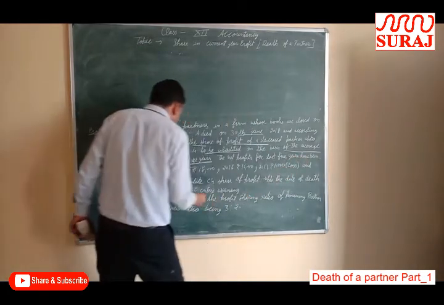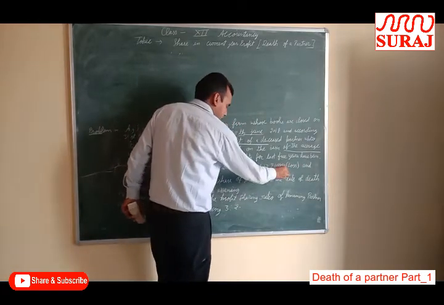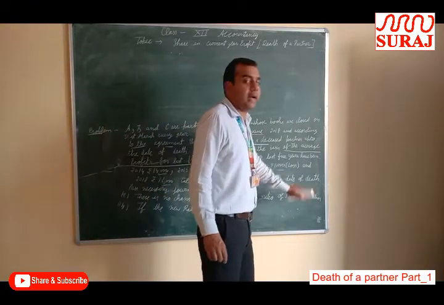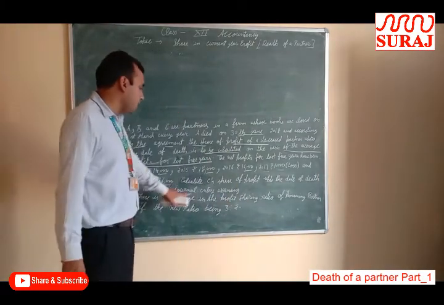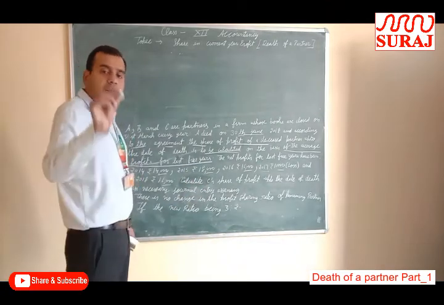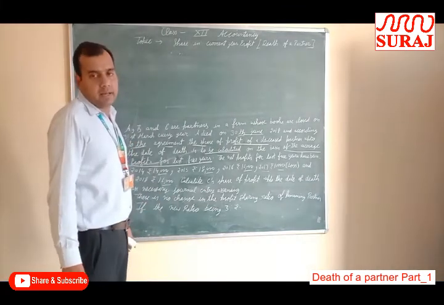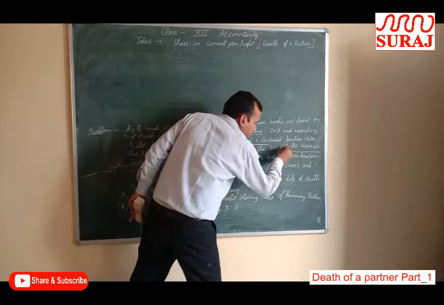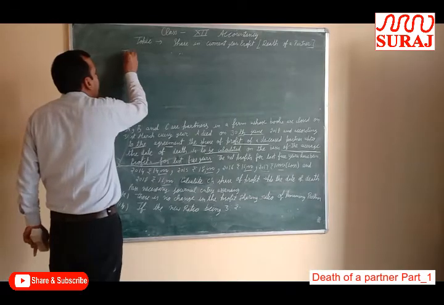Profits for the last 5 years are 14,000, 18,000, 16,000, 10,000 loss, and 16,000. Calculate A's share of profit up to the date of death. Pass entry on this basis. First case, if there is no change in the ratio of remaining partners; second, if the new ratio is 3:2. First of all, I will calculate the deceased partner's share. For this, we use the average profit of the last 5 years. First, the total profit of the last 5 years.